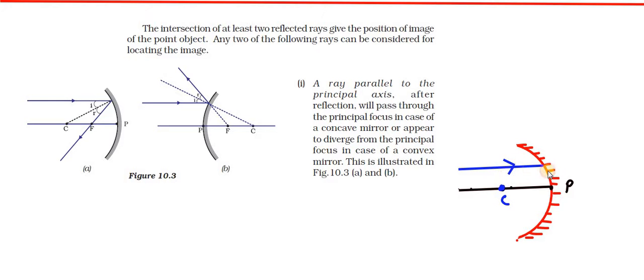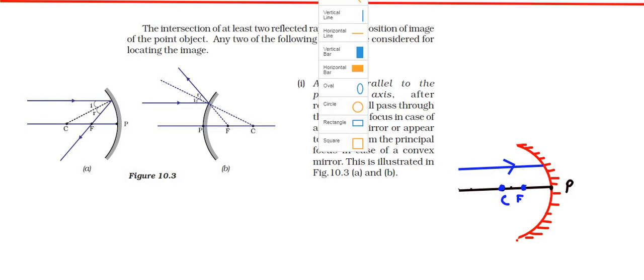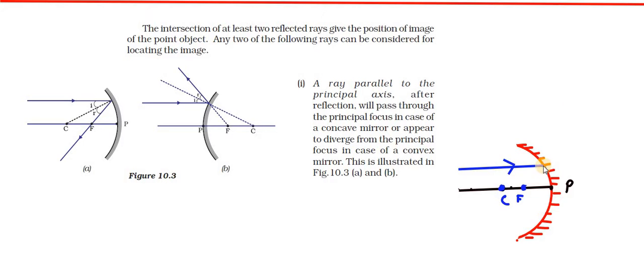This is the focus. While going back, it may pass like this, by touching the principal focus. This is the first rule, rule 1.